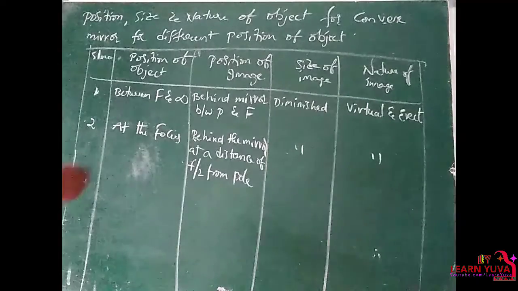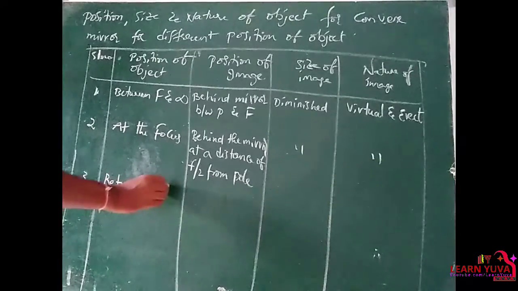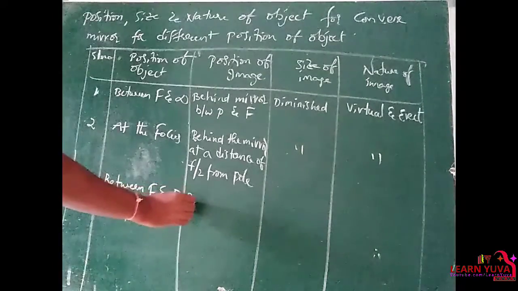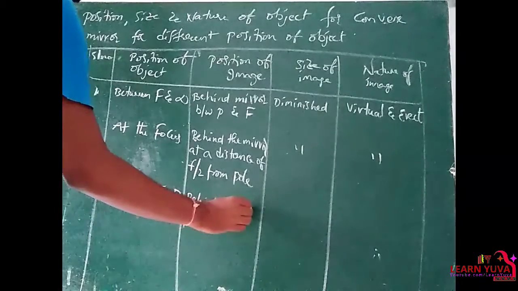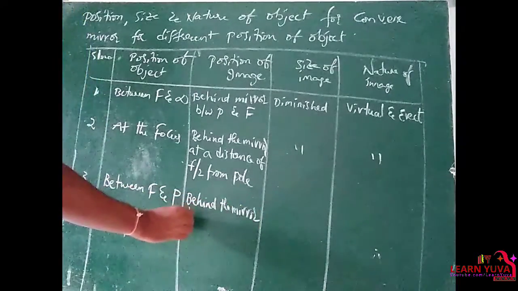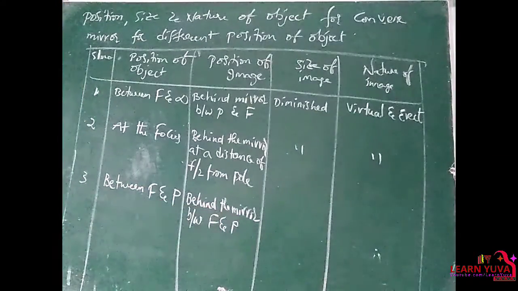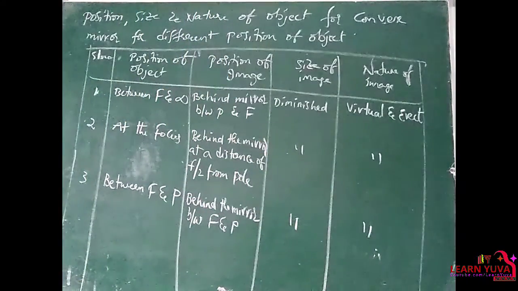Between F and pole: if the object is situated between F and P, the image is also found behind the mirror, between P and F. So it is also diminished, virtual and erect.